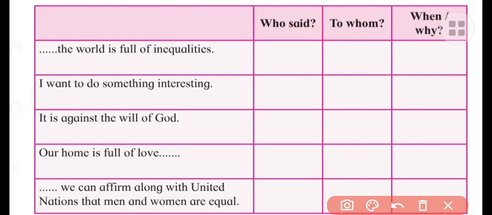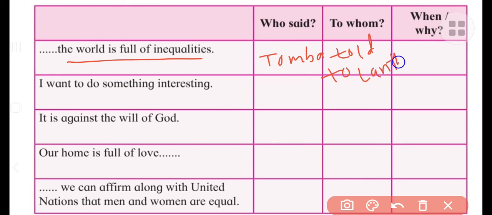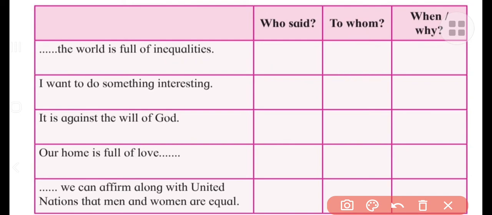What is given here? Here you can see: the world is full of inequalities. Now, who said this one? This is said by Mr. Tomba. Understand? And to whom was it addressed? It was told to Lanthoi. So here in this column you have to write Lanthoi. Okay, in this way. And why and when we have to see now.